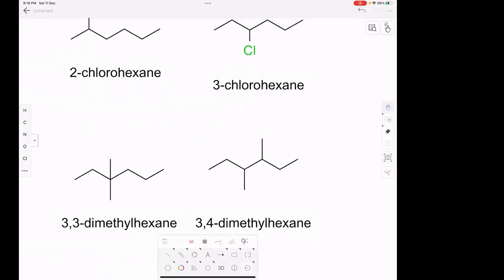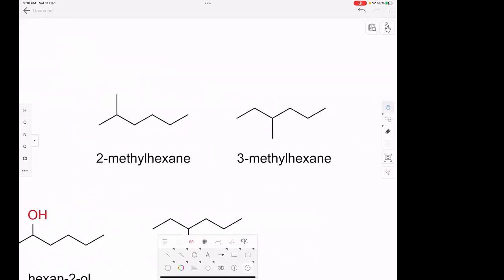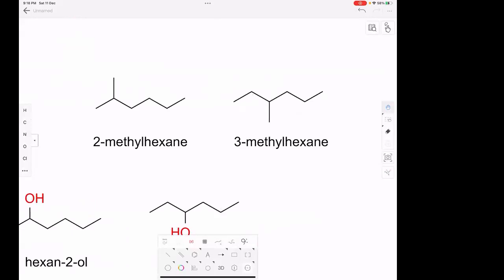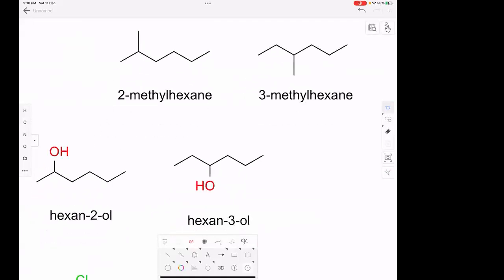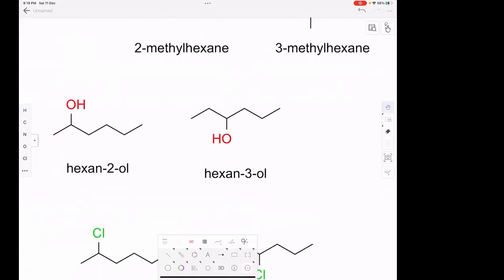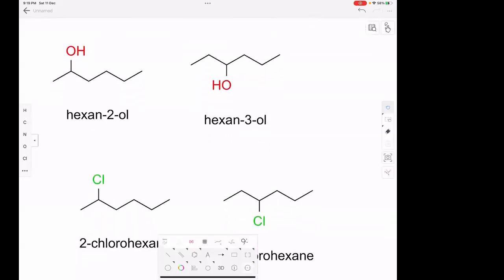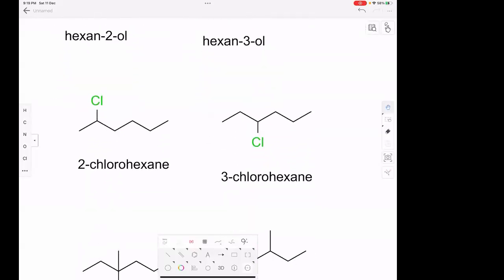I'll show you here. Till now, if you see all the compounds, the parent chain is the same, as well as the substituent's name is the same, methyl and hexane. Only difference is 2 and 3, correct? Here, parent chain hexane is the same, the substituent is the same, only difference is 2 and 3. Do you understand that? Clear? Here, the parent chain is hexane and the substituent is chloro and chloro. Both are the same. Only difference is 2 and 3.